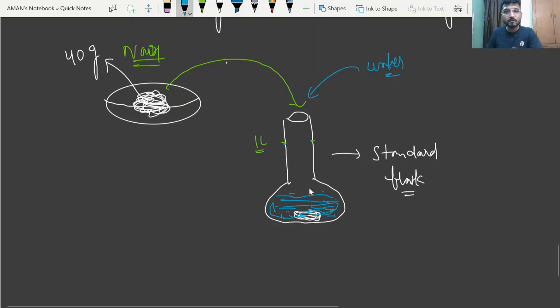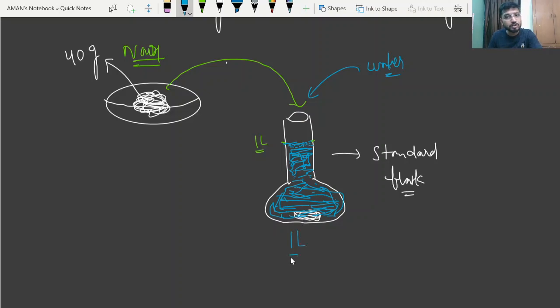When it reaches this point, just stop, and with a dropper just add drops of water so that the volume does not increase beyond this mark. As the volume reaches this mark, you will get 1 liter solution.